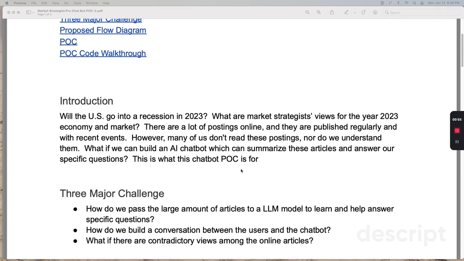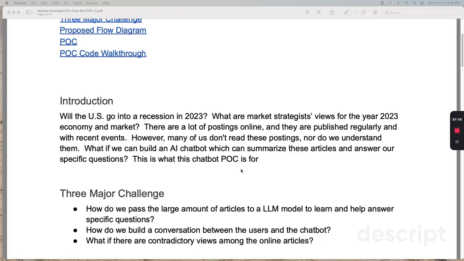So first, I'd like to go over what this application is about. Some of us, or most of us, will ask a question: will the US go into a recession in 2023? What are the market strategists' views for 2023 on the economy and the market?